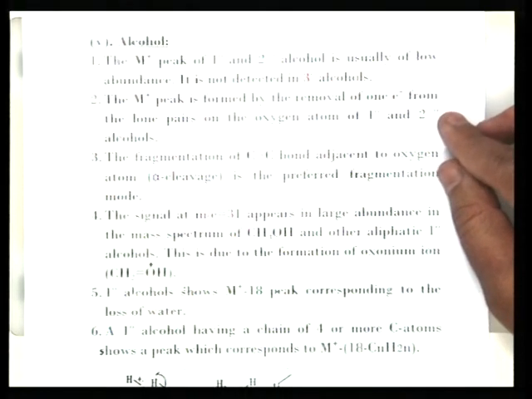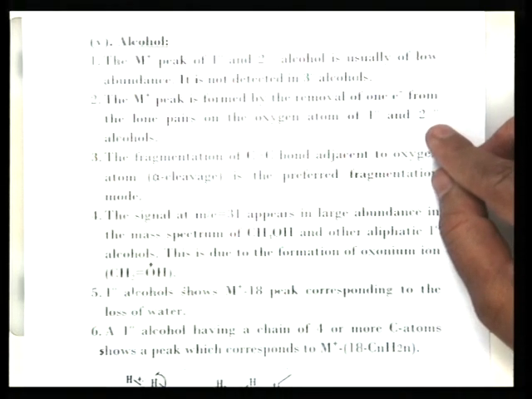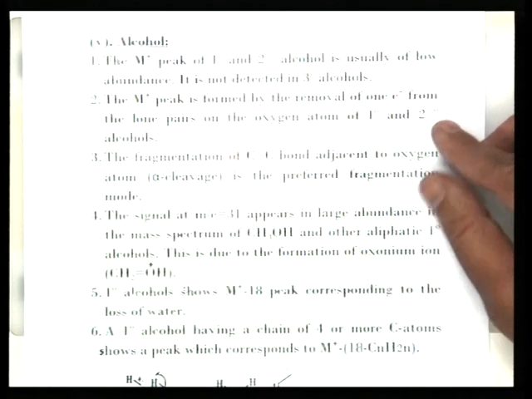So, in primary and secondary alcohol, the intensity of the molecular ion peak is less abundant, but it is absent in tertiary alcohol. So, this is the basic difference between primary, secondary and tertiary alcohol. Second point, the M plus peak is formed by the removal of one electron from the lone pair of oxygen atom of primary and secondary alcohols.